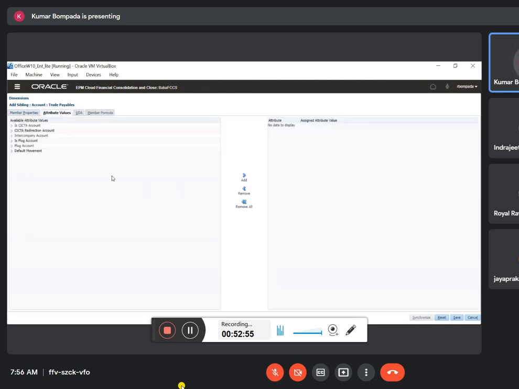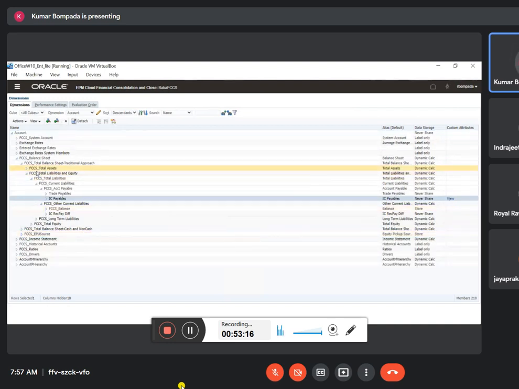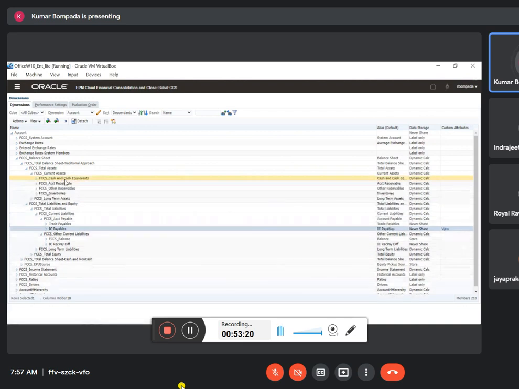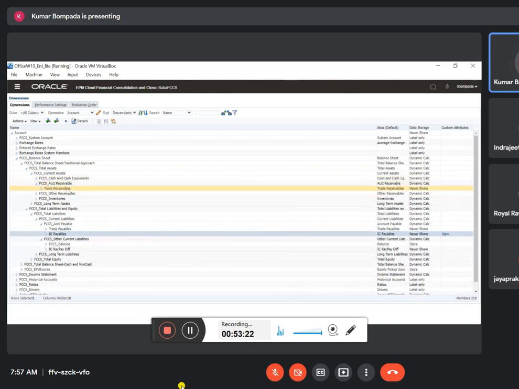First we recognize this attribute value: is ICP account, intercompany account. Yes. You cannot see the plug account here; I'll tell you why. First point is done. Same thing for IC receivables. Expand total assets, current assets, accounts receivable.